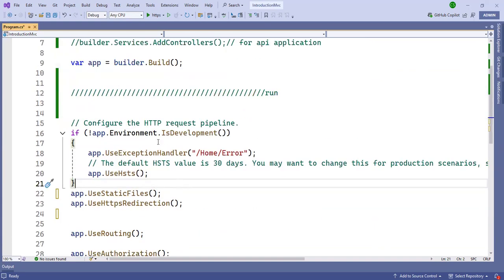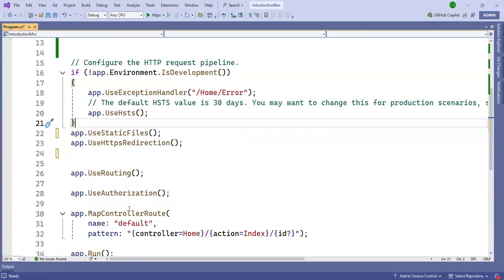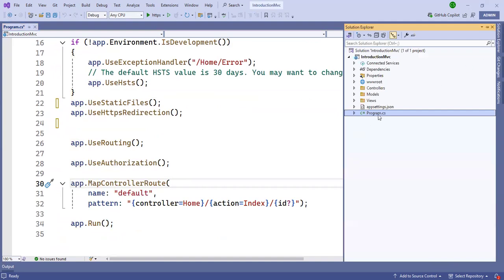According to the requirement we can change things, but commonly these are the basic things, one by one. Finally app.Run runs the application. So here you can understand the program.cs file.